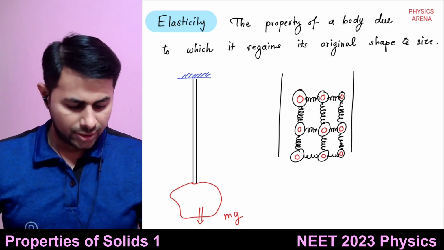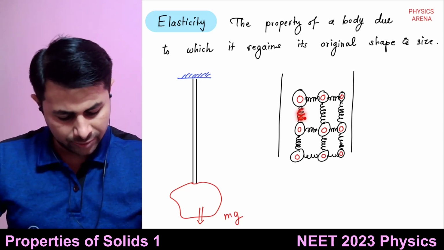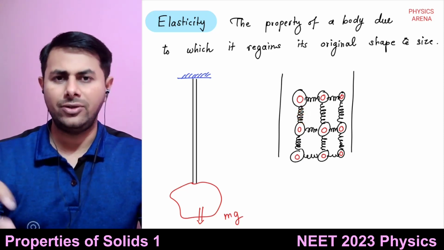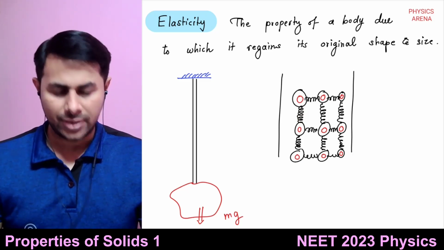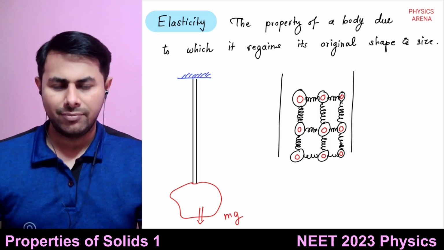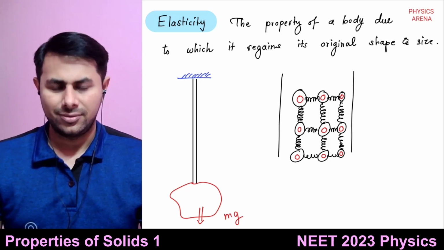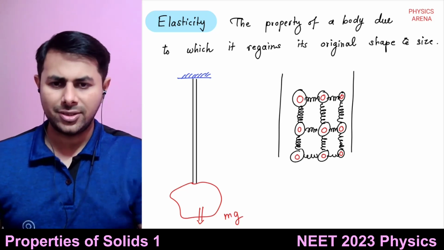So when you stretch a body, the interatomic distance will increase and an attractive force is developed. Okay, so this is the reason. The interatomic forces between the atoms are the reason for elasticity. You got it? Yes, no?